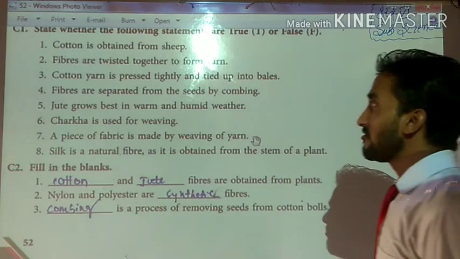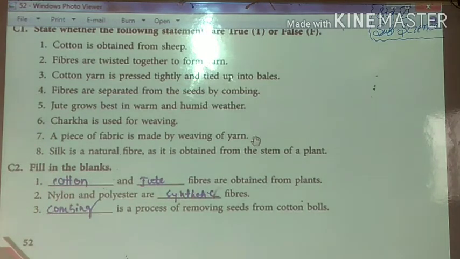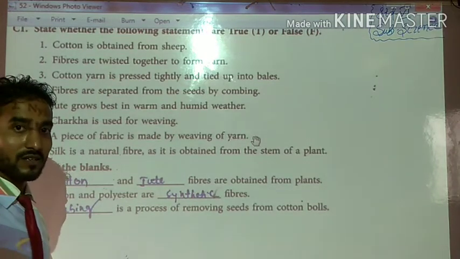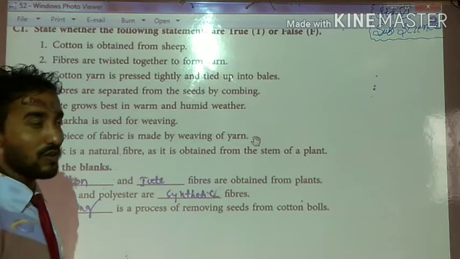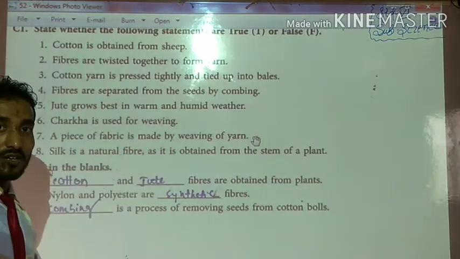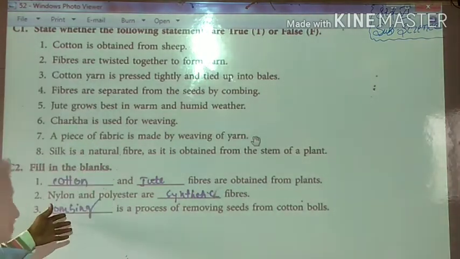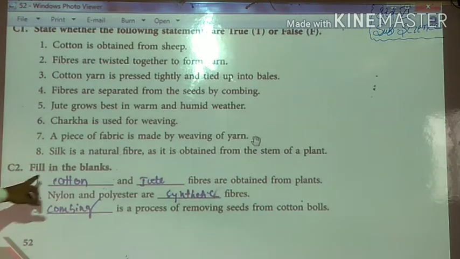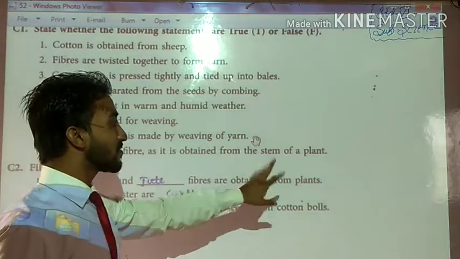What is the question? Fill in the blanks. As already told before the description started, first of all we will discuss the same types of question. So we will discuss chapter number 4, fill in the blanks first. See, fill in the blank: fibers are obtained from plants.